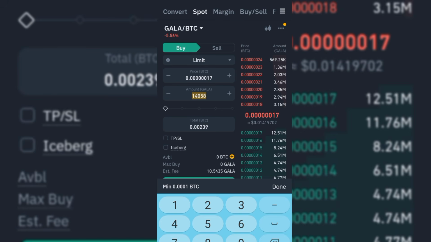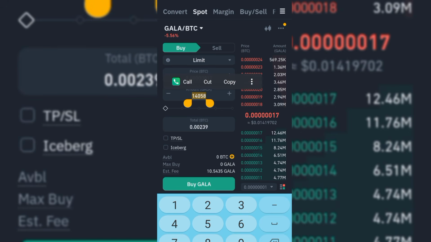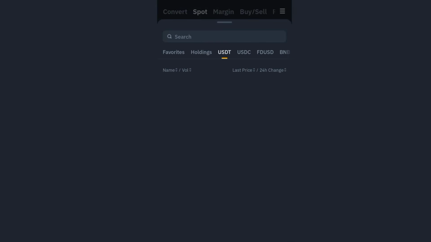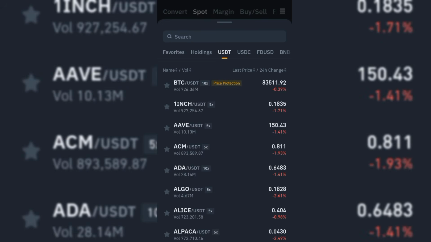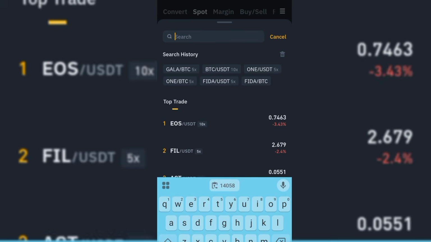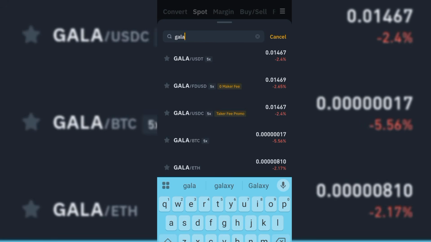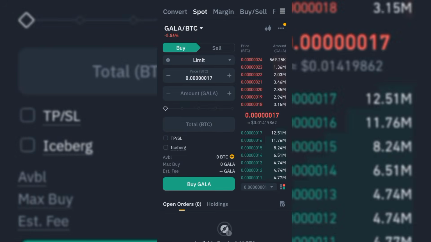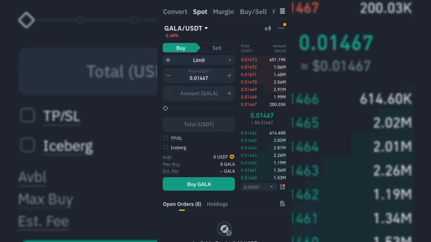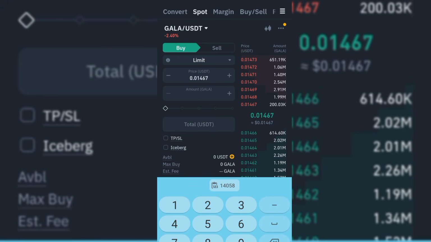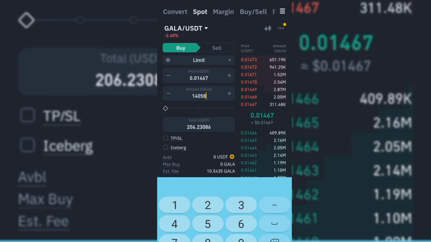If I copy this amount of Gala right now and go back and search for Gala USDT, I'm going to be searching for Gala USDT right now. So the Gala USDT, and we are going to be selling this particular Gala to USDT. So I'm going to be pasting the amount of Gala right here. Now we paste that Gala.